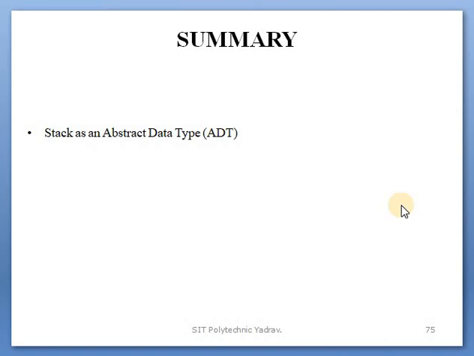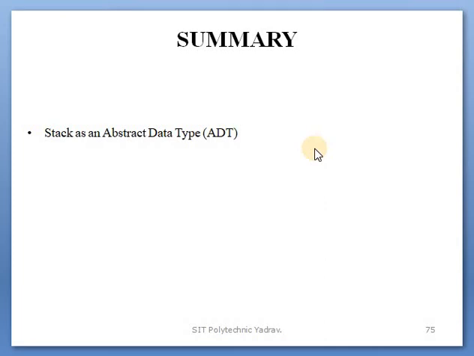Next, the summary of today's lecture. In today's lecture, we only saw the stack as an abstract data type. Why do we say the stack is an abstract data type? Because ready-made data types are not used. Which are the ready-made data types? int, float, char.